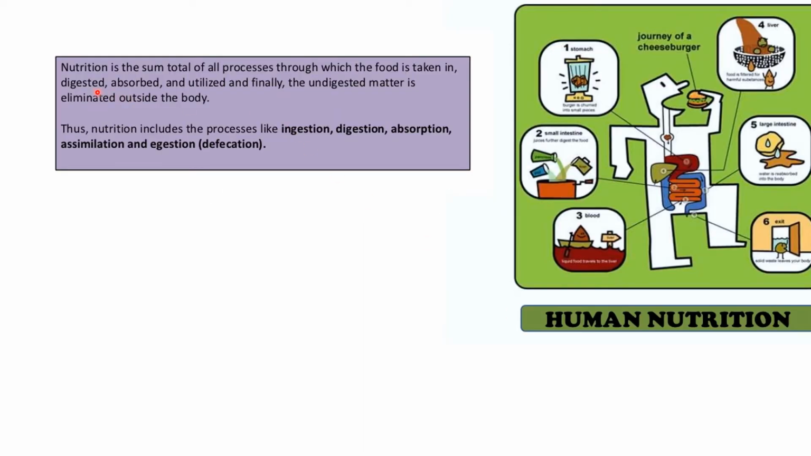So today we are gonna study human nutrition. So let's begin. So first let's understand what is nutrition. So nutrition is the sum total of all the processes through which the food is taken in. That means whatever you eat, there are different processes which take place like ingestion, digestion, absorption and utilization, and finally the undigested matter is eliminated outside the body. So nutrition includes processes like ingestion, digestion, absorption, assimilation and egestion, which is also known as defecation. So let's see in detail what this is.